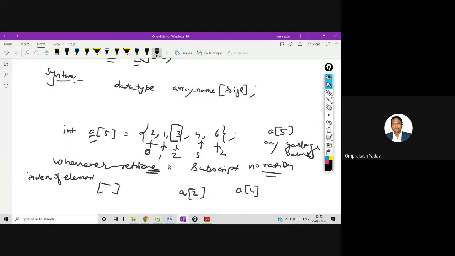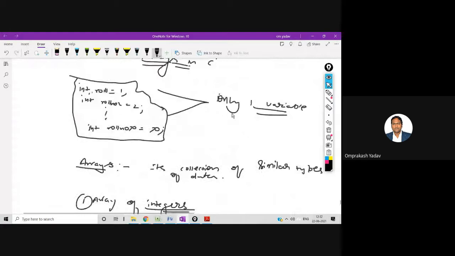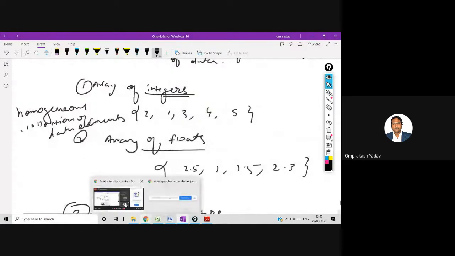So where I want many values to get stored but of the same type, I can avoid creating multiple variables. I can create only one single variable, and in the square bracket I can specify the size, that is how many we want, and then based on that we can initialize, store the elements and retrieve the elements, right? So no need to create that many variables. Okay, is there any doubt in this, anybody? Otherwise we can move ahead and I'll show you the examples. If you have any doubt, please ask me in this explanation.